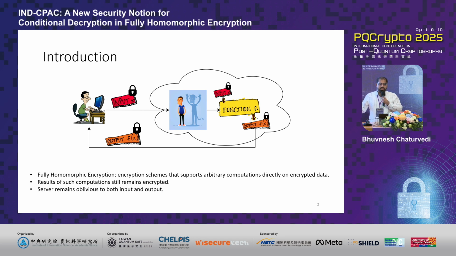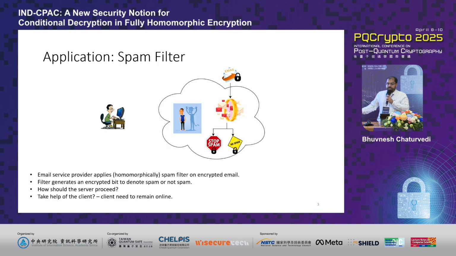And this is desirable because you do not want to reveal the symptoms or the diagnostic information of the patient. But then there are also other application scenarios where you would want the server to at least know the result of the homomorphic computation. For example, consider a spam filter, where the email service provider receives the email in an encrypted fashion. It performs the spam filter on that email in a homomorphic way, and as an output, it receives an encryption of a bit, which denotes whether the email is spam or not.